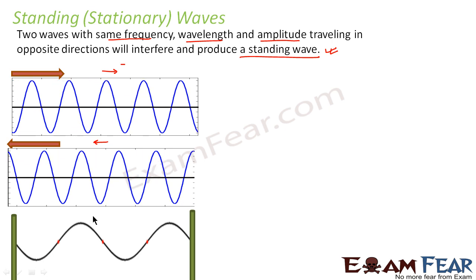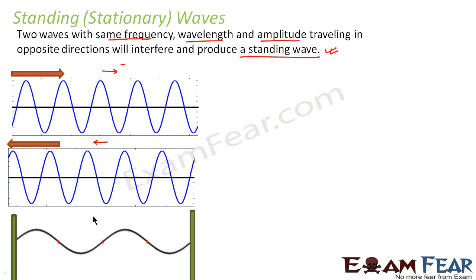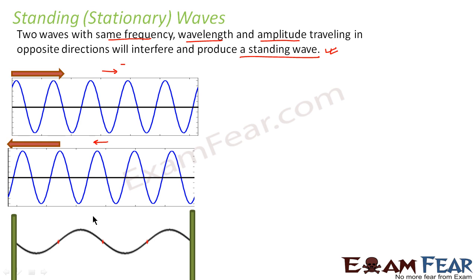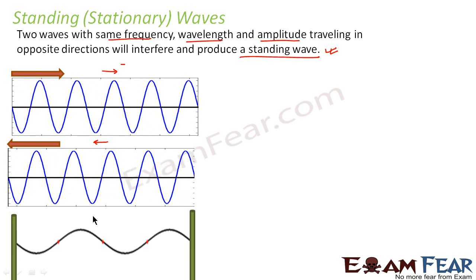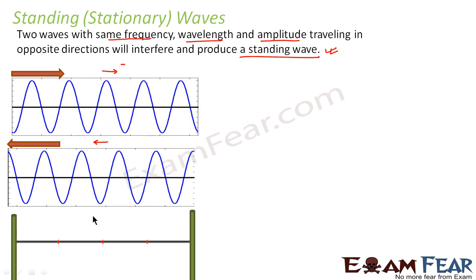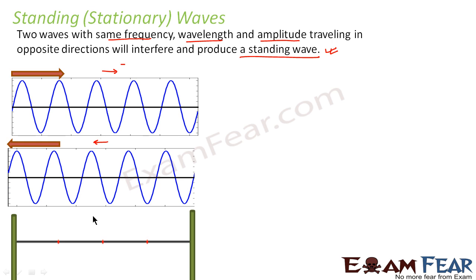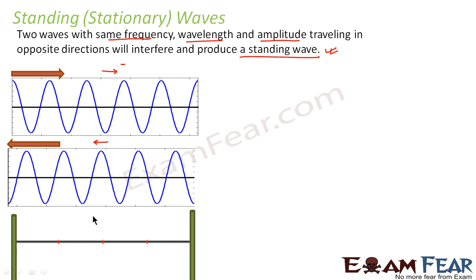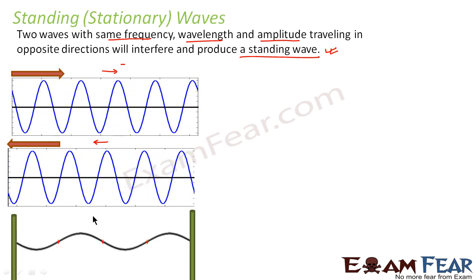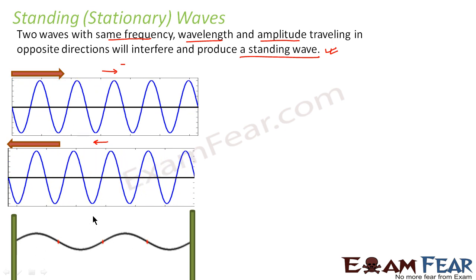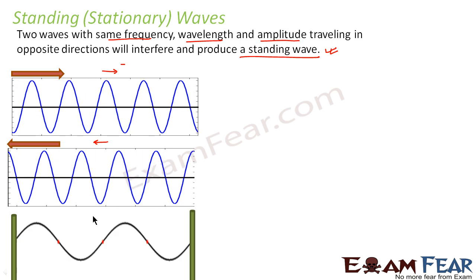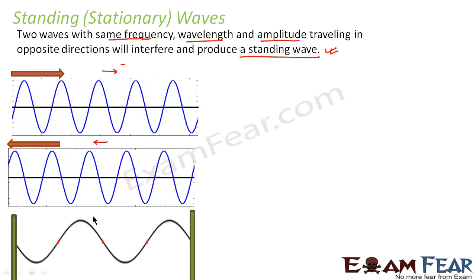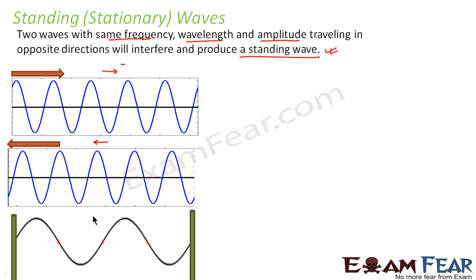The wave is stationary. That is why these waves are called standing waves or stationary waves, because they do not travel to either side. They just stay at their own position. So for stationary waves, the waveform does not move, and they are formed by two waves traveling in opposite directions with the same amplitude, same wavelength and same frequency. Now let us look at the same concept mathematically.